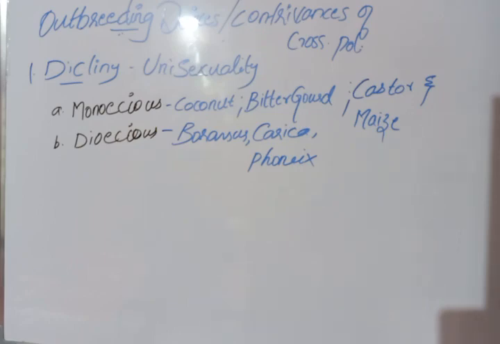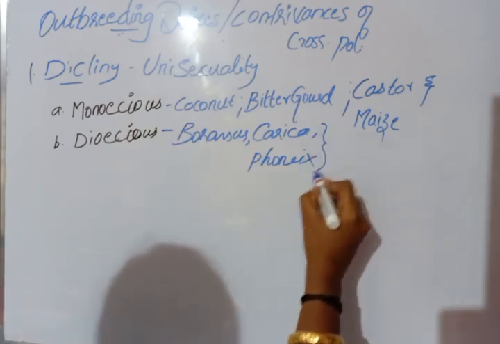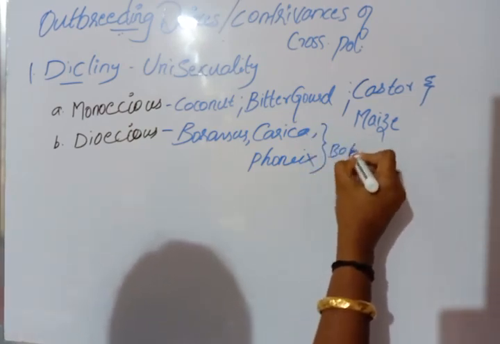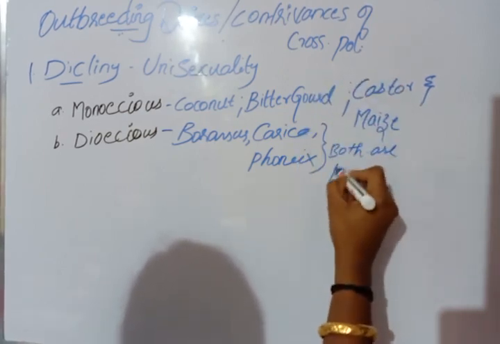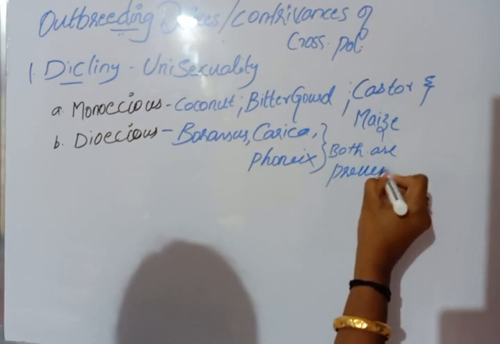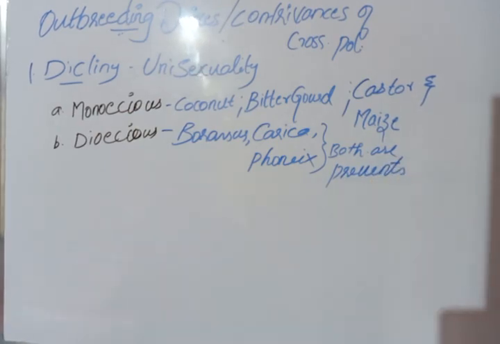In all these three, both self-pollination and cross-pollination are prevented. Both types of pollination are prevented in Borassus, Carica and Phoenix plants.